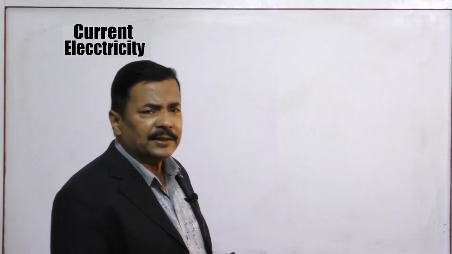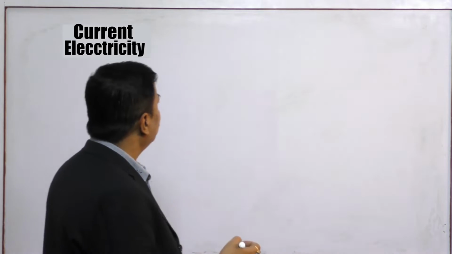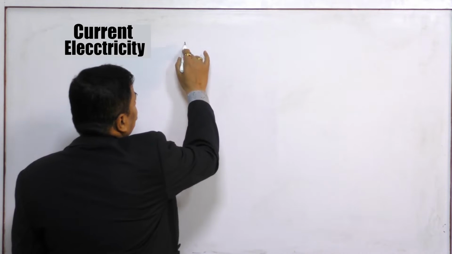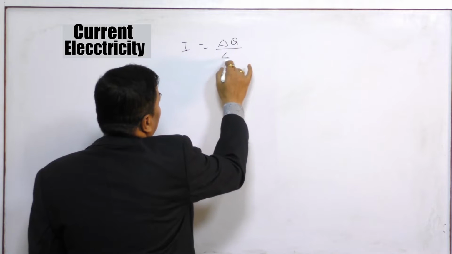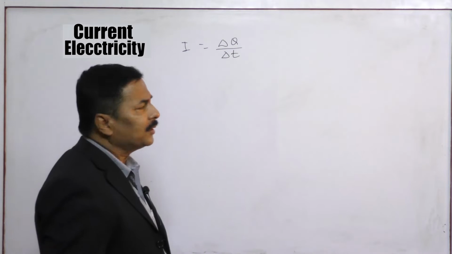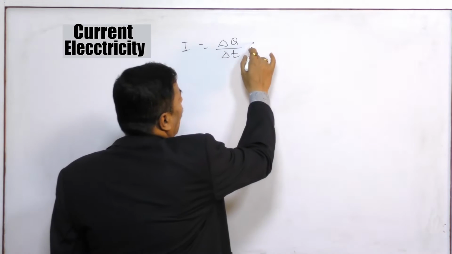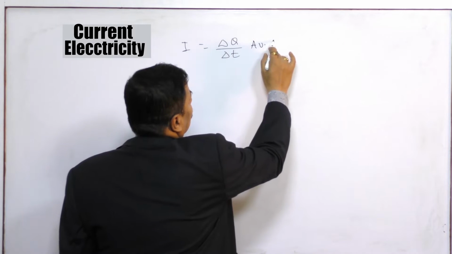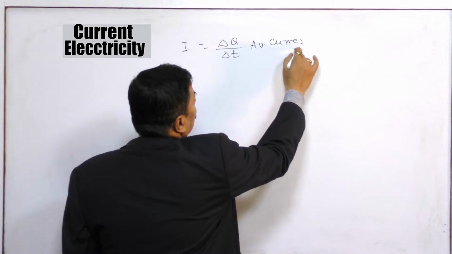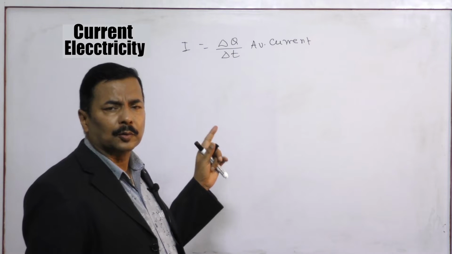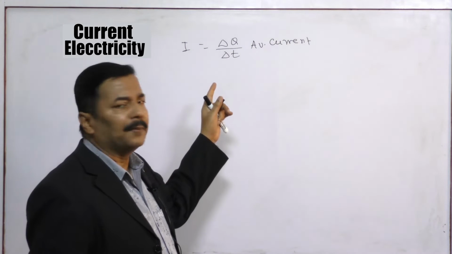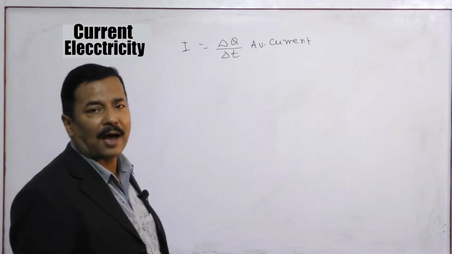So the basic definition of current: I equals delta Q by delta T. This is your average current. Average current means total charge flown through a cross-sectional area in the time interval delta t. This ratio is your average current.